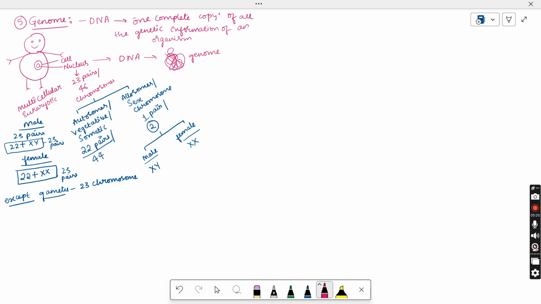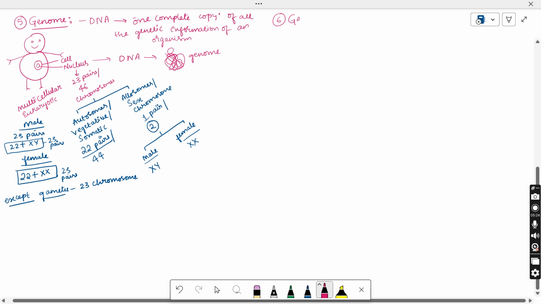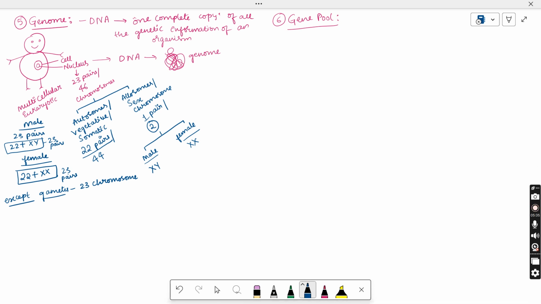And we have another term, that is gene pool. You can say that it looks like a swimming pool. What is meant by pool? Everything is gathered at one place. We call it a pool. Exactly. So gene pool means all the genes are gathered at one place. We call it a gene pool.